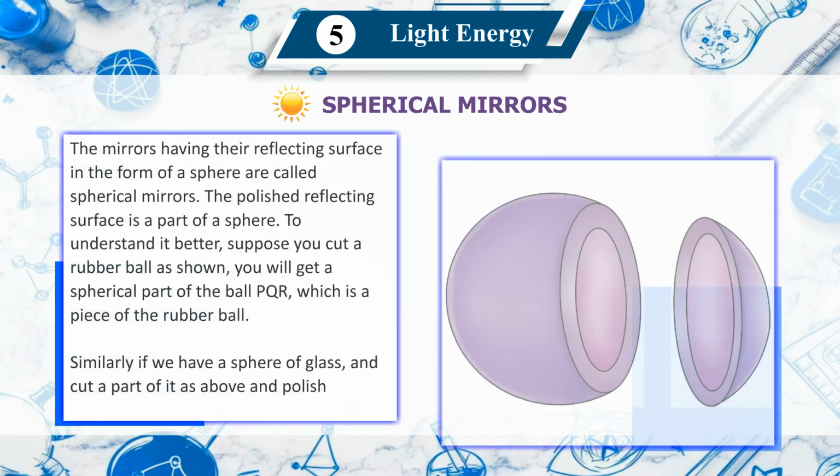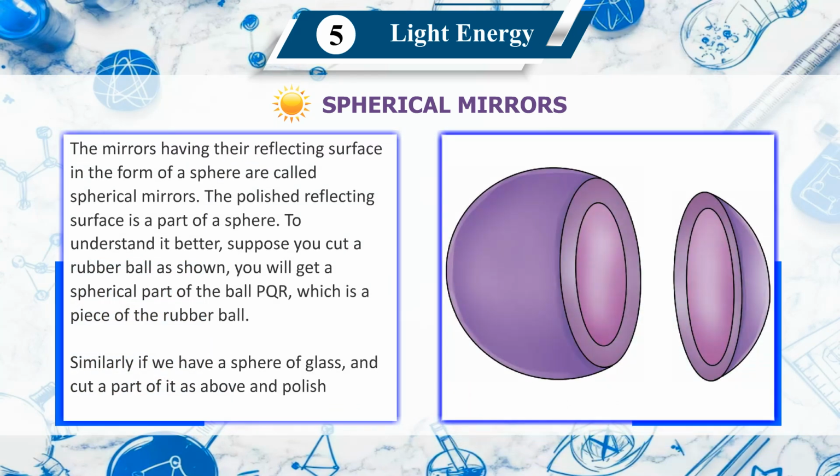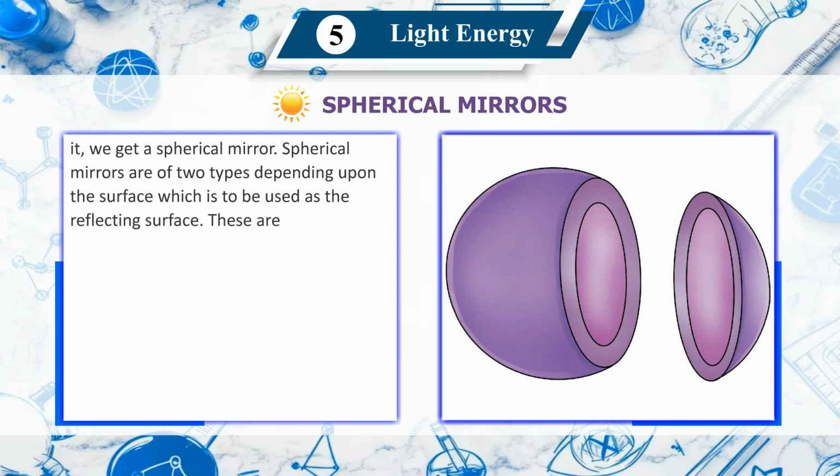Spherical mirrors. The mirrors having their reflection surface in the form of a sphere are called spherical mirrors. The polished reflecting surface is a part of a sphere. To understand it better, suppose you cut a rubber ball as shown. You will get a spherical part of the ball PQR, which is a piece of the rubber ball. Similarly, if we have a sphere of glass and cut a part of it as above and polish it, we